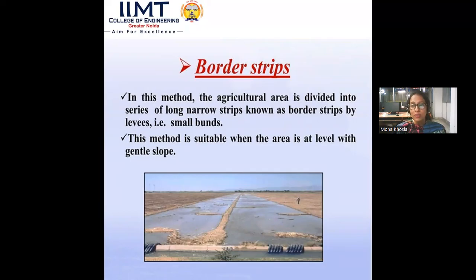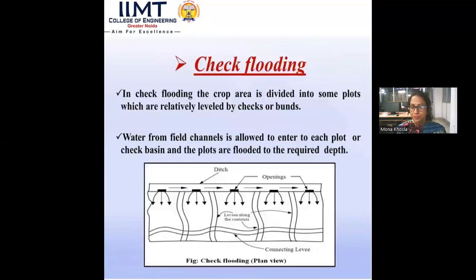There should not be much slope in that area, then only the border strip irrigation method can be done. We make borders around the small fields, the whole area is divided into borders, and these borders are considered as levees, that is, the small bunds.